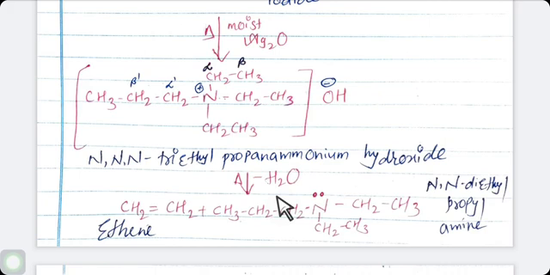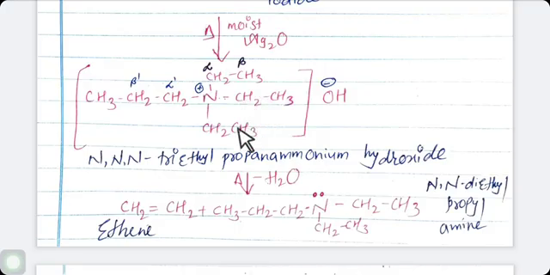All of you know three products are there in this reaction. One is ethene, another is amine. So same here, amine means N with CH2CH3, CH2CH3, and CH3CH2CH2. This group is separated, it is amine.